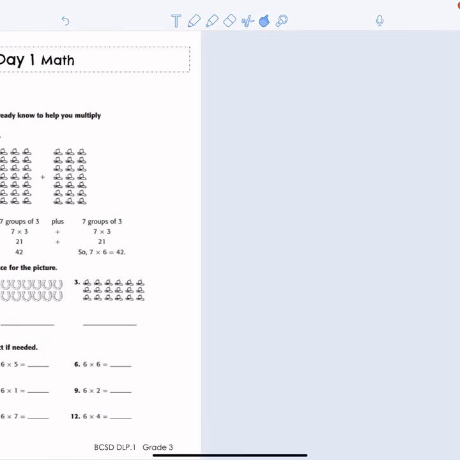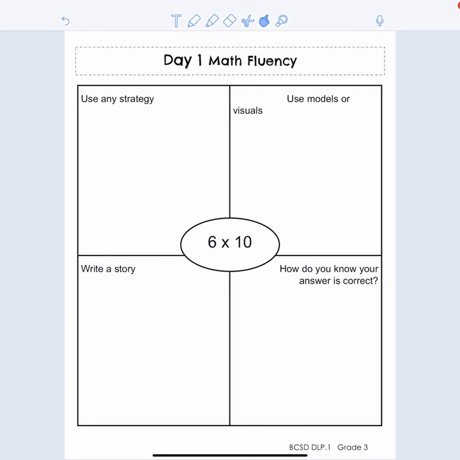I'm going to make a separate video on how to do the day 1 math fluency because this comes up again and again and again in our packet. So I want to make a video that's dedicated to completing this worksheet and how to do it, because you're going to see this appear in the packet every day. So I'm going to make a separate video on this. Stay tuned for that.